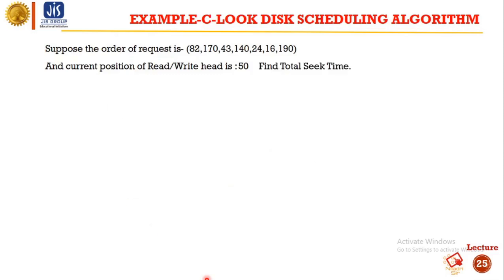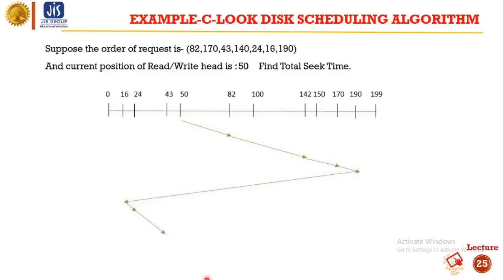So the example of the CLOOK disk scheduling algorithm. Now we are at 50. The head is at 50, so we can move in any direction, left or right. We have chosen right. From 50 we'll move to 82, from 82 we'll move to 140, from 140 we'll move to 170, from 170 we'll move to 190, and from 190 we'll move to 0. From 0 we'll move to 16, from 16 to 24, and from 24 to 43. Okay, so this is how it works.